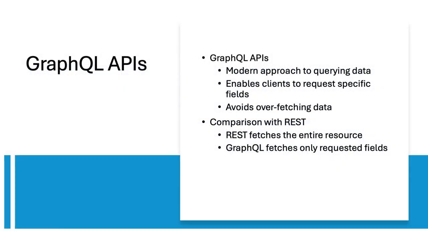GraphQL APIs offer a modern way to query data, allowing clients to request specific fields and avoid overfetching. Unlike REST, which fetches the entire resource, GraphQL fetches only the requested fields.